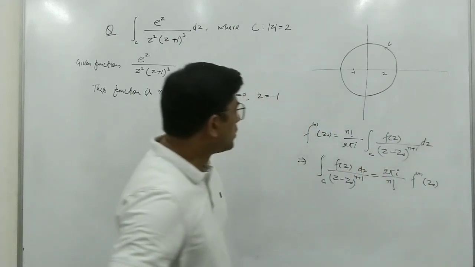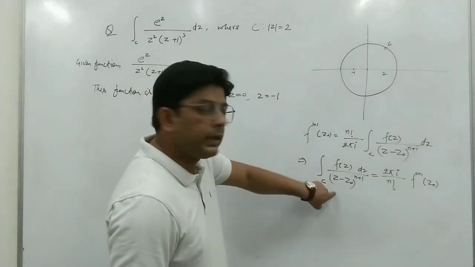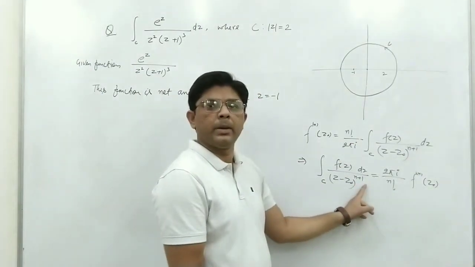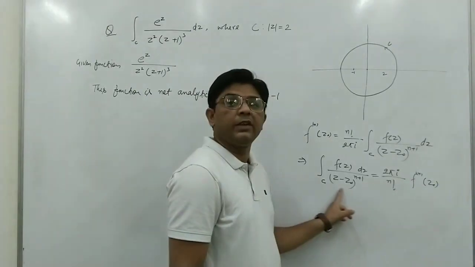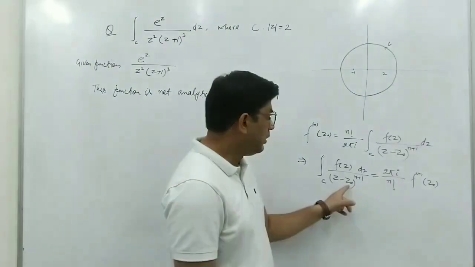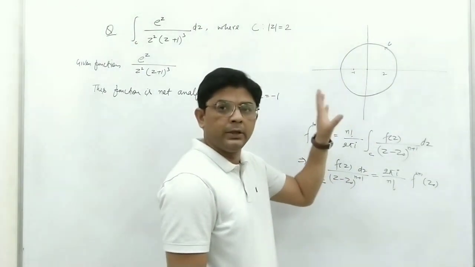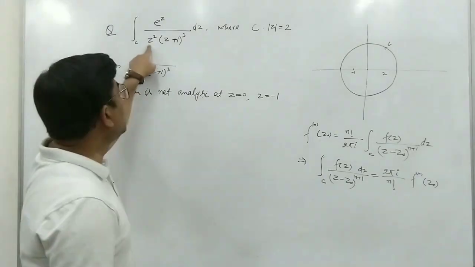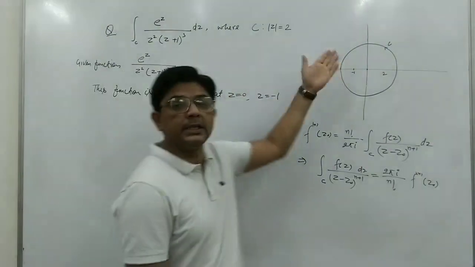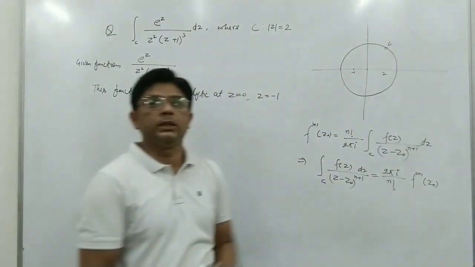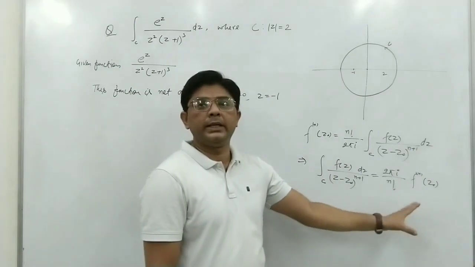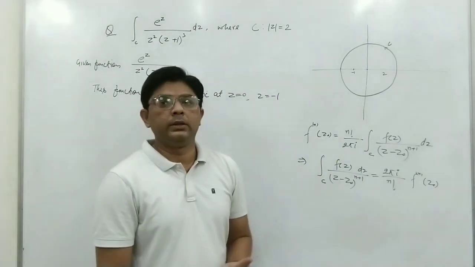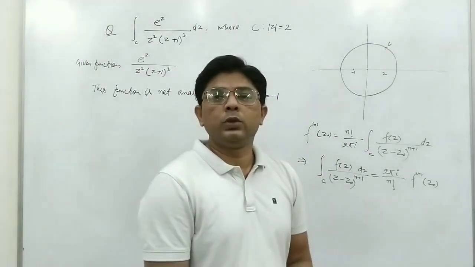So you can see that in this formula, in the denominator we have one factor z minus z naught with some power. That power may be 1, 2, 3 or 4. So we have only one factor here, and the point z naught is inside the given domain or contour. But here we have 2 points, z equal to 0 and z equal to minus 1, and both lie inside the given contour. So we cannot use this formula directly in this problem because there are 2 points included in the domain. So what will we do now?